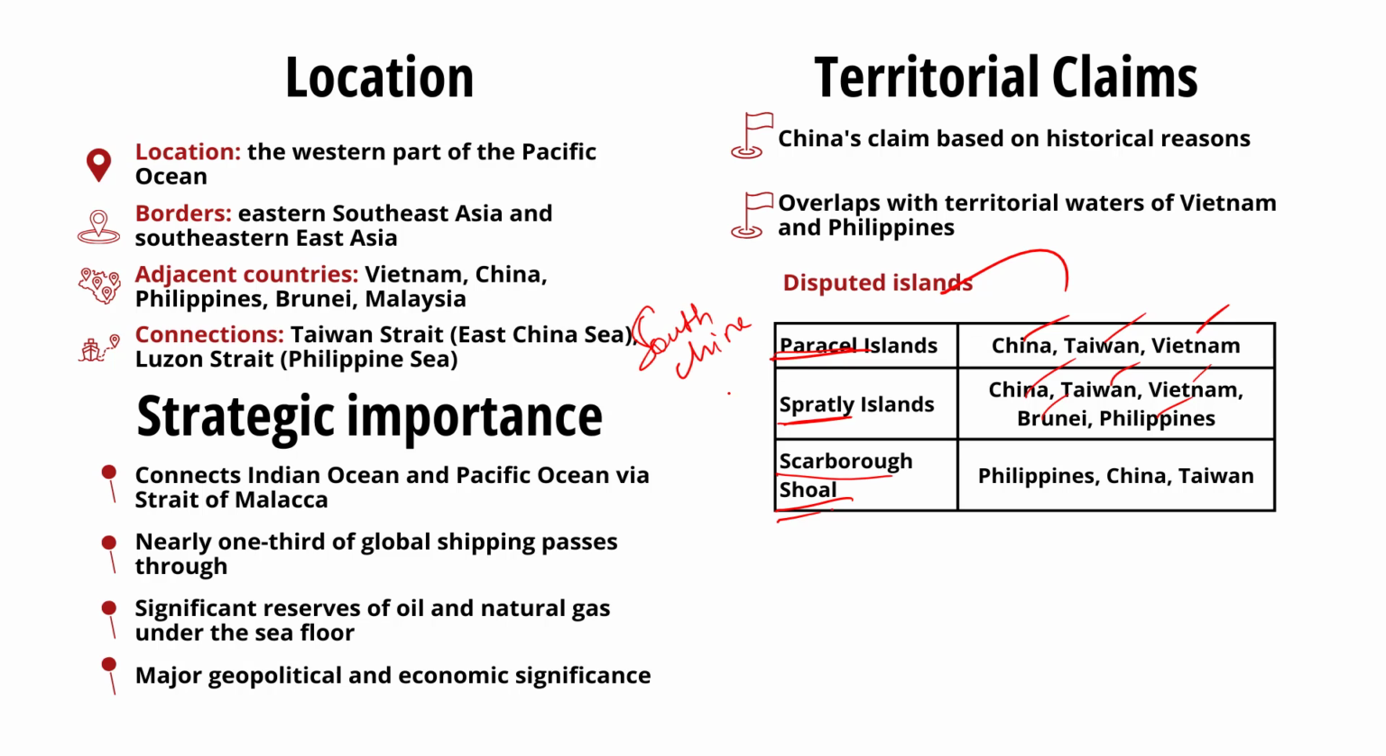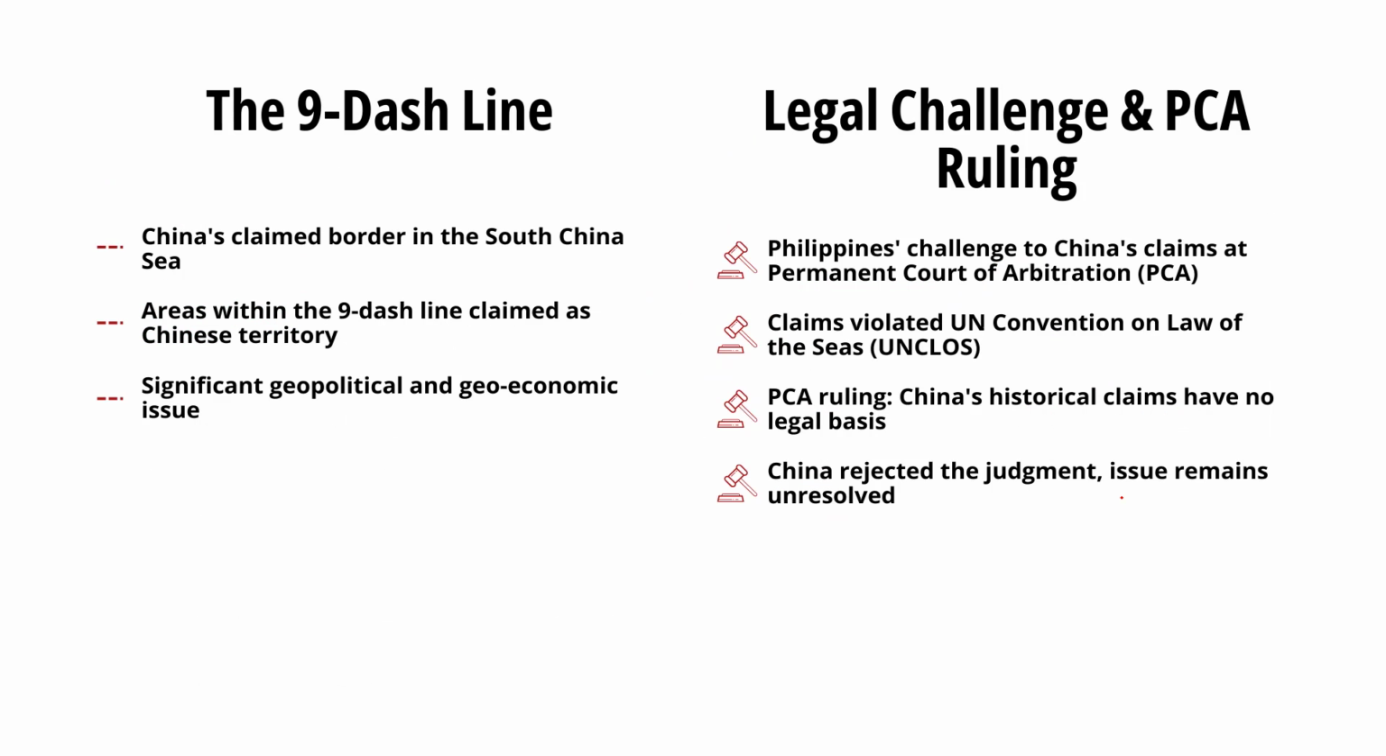On continuing our discussion, China calls the border of the South China Sea the 9-dash line. The red line which is displayed here is the 9-dash line according to China. China claims that areas within this 9-dash line are part of its own territory. This is a serious geopolitical and geoeconomic issue with ramifications across the globe.